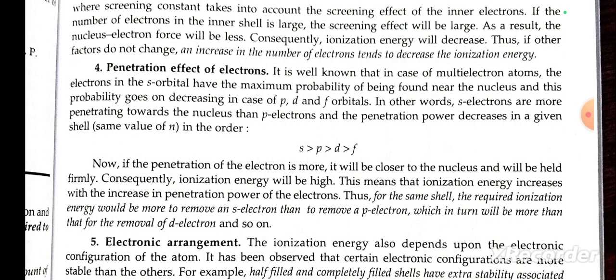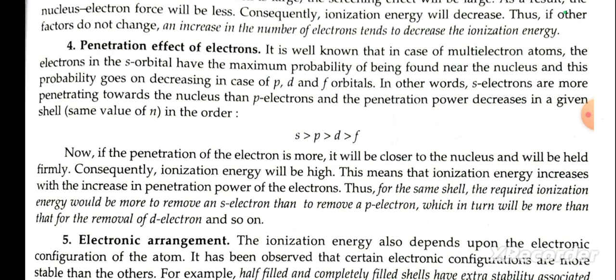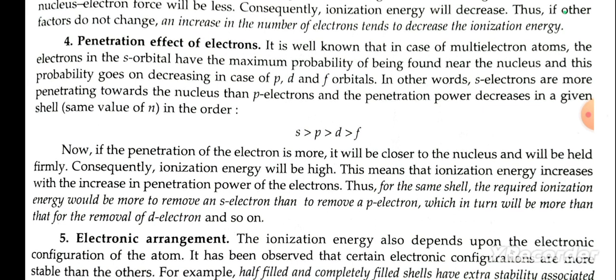Fourth, penetration effect of the electron. It is well known that in the case of a multi-electron atom, the electrons in the s orbital have the maximum probability of being found near the nucleus, and this probability goes on decreasing in the case of p, d, f orbitals. In other words, the s electrons are more penetrating toward the nucleus, then p electrons, and the penetrating power decreases in the order s, p, d, f.